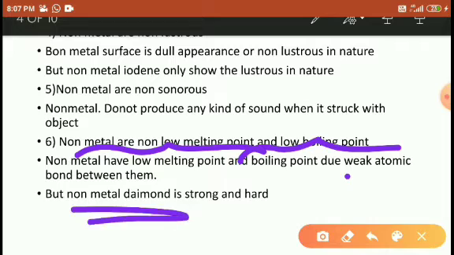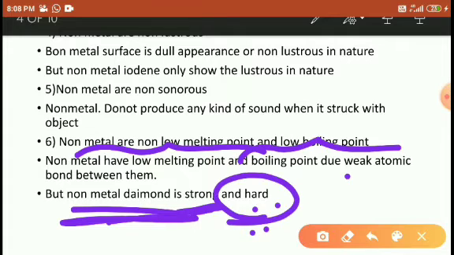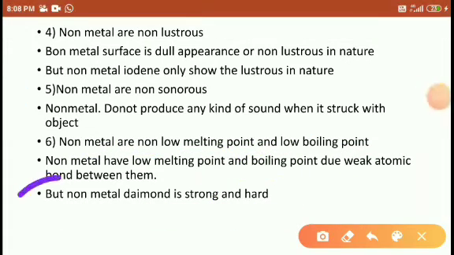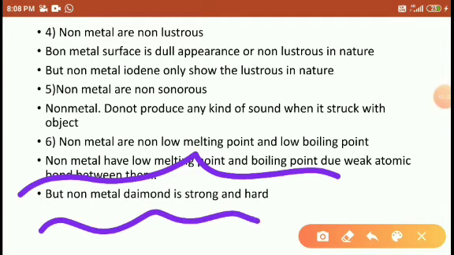But diamond is strong and hard in nature. Diamond is one of the exceptional species. The bonding is very strong here, so the diamond has a very high melting point and high boiling point as compared to the other non-metals. Right, students?